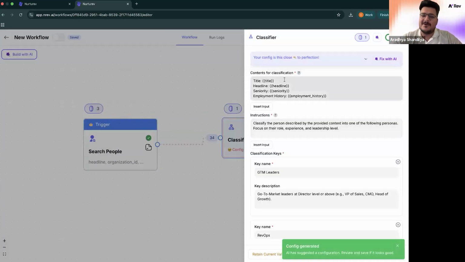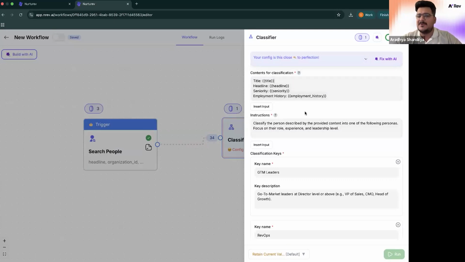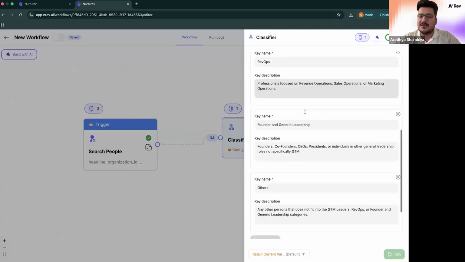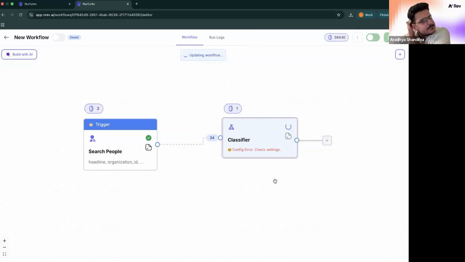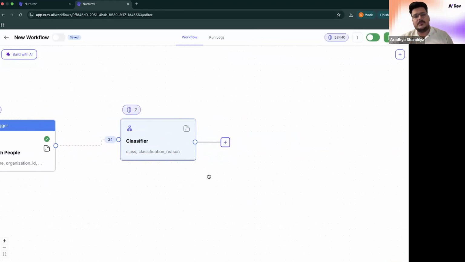Now it's referred all the incoming information as variables and created the classification keys for me. To get better accuracy, I can even include a reason so that I can reconcile later. And yes, we're good to go. I'll hit run. Here you'll see we are making 34 AI calls, but nRev is built for scale. We run everything in parallel to ensure you get the right velocity while building. This should be done in a few seconds.